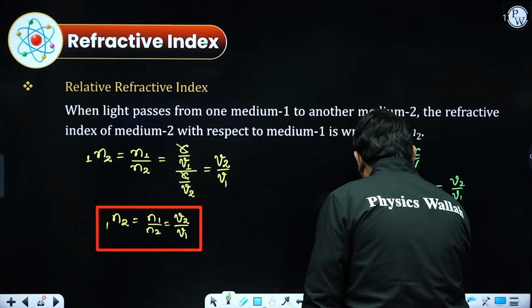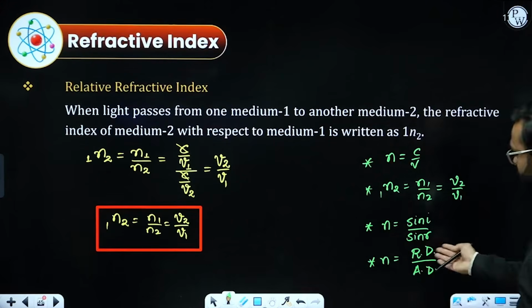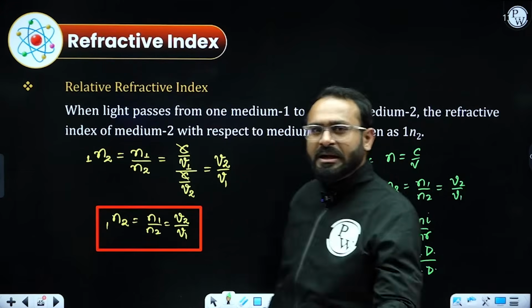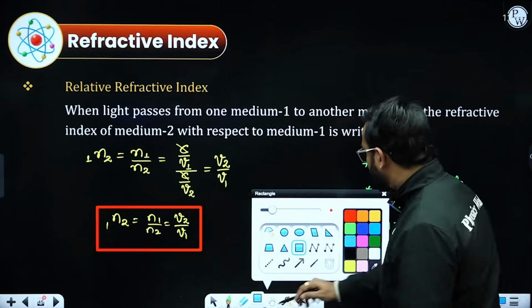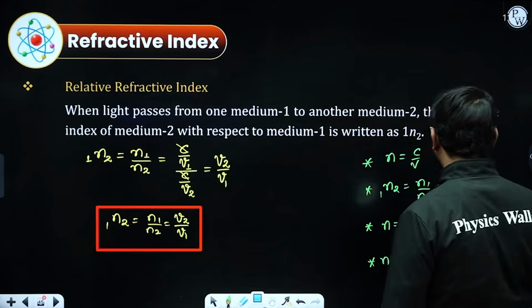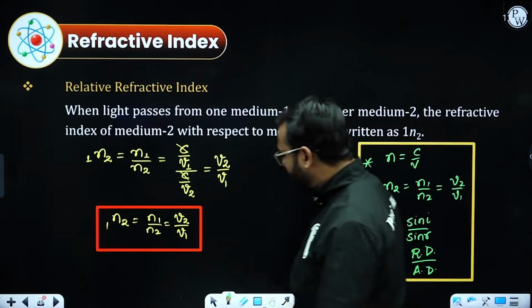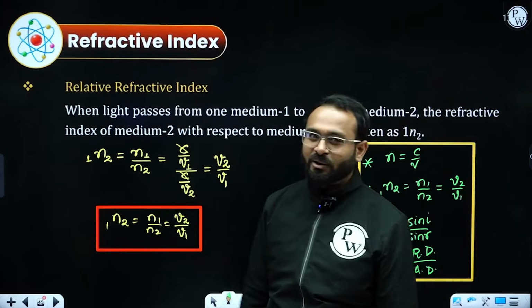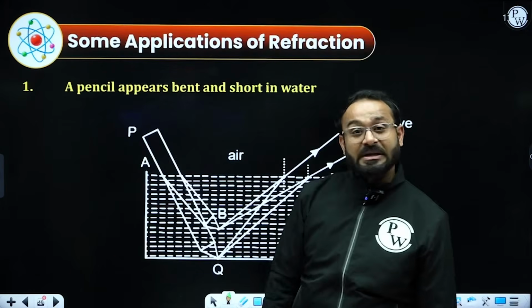I will give you an example to make you understand how we can calculate the value of refractive index or the given real depth or apparent depth according to this. So this is the note point. You need to keep this in mind while solving numericals. That will fulfill your purpose completely. Don't worry about that. So now some applications.